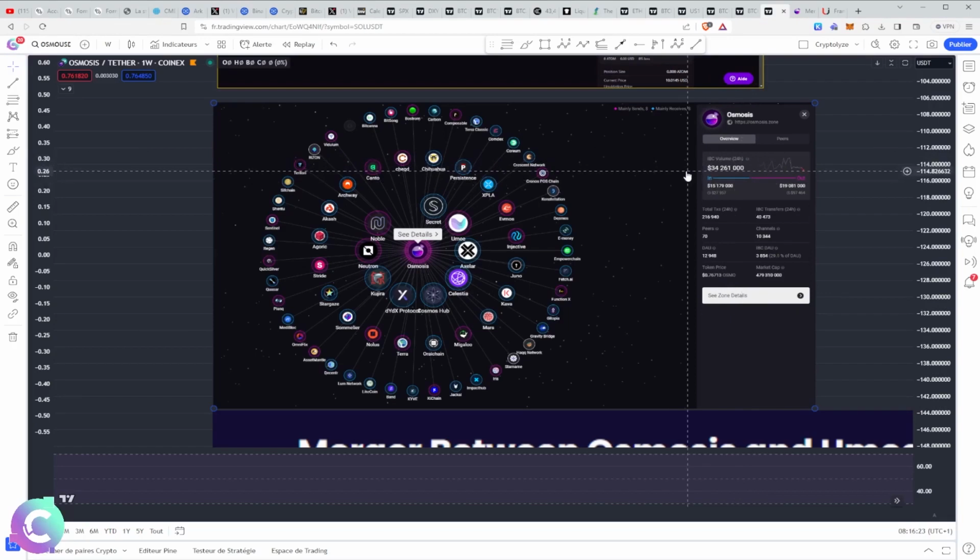We had $34 million, which is relatively high for an ecosystem that is developing. You have to understand that Cosmos has existed for a long time, but they are really in the process of developing IBC, therefore interchain communication, which really makes it possible to transfer funds and be able to have total liquidity on all the blockchains that have been developed with the Cosmos SDK.